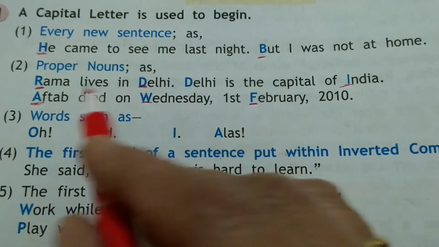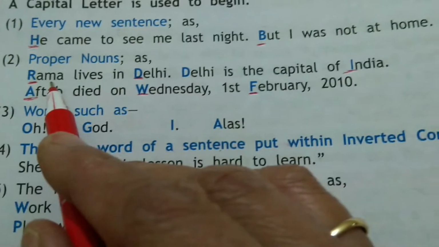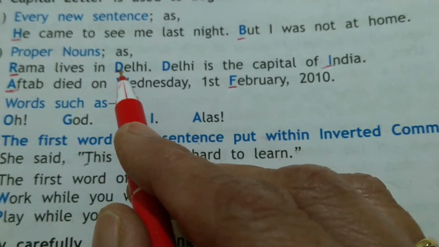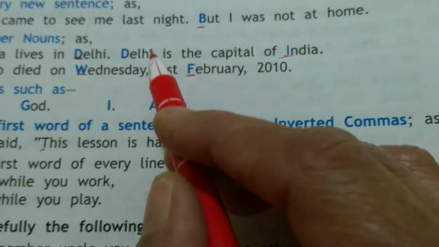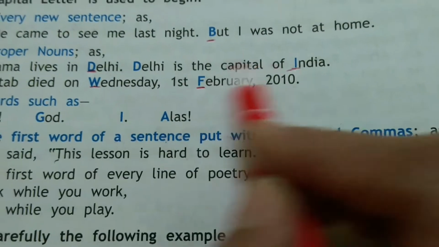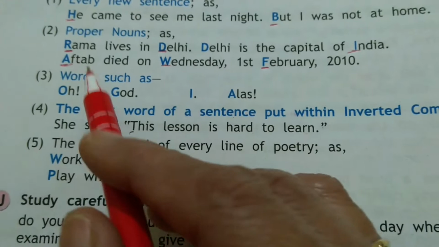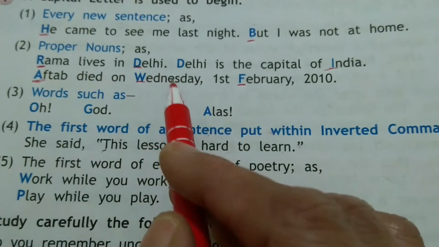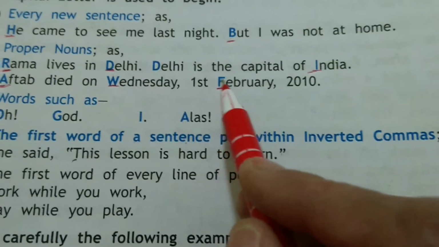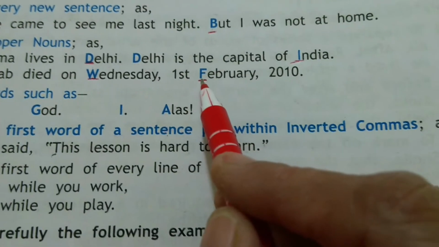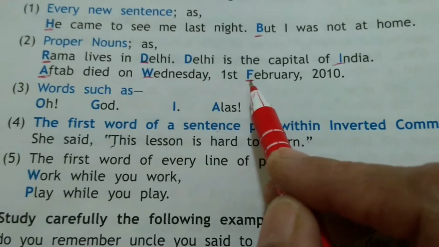Ram lives in Delhi. Ram is the name of a boy, so proper noun. Delhi, name of the city, so proper noun. Delhi is the capital of India. Delhi and India, proper nouns, so they start with capital letters. Aftab died on Wednesday. Wednesday is the name of the day, so capital letter. 1st February 2010, February is the name of the month, so capital letter.